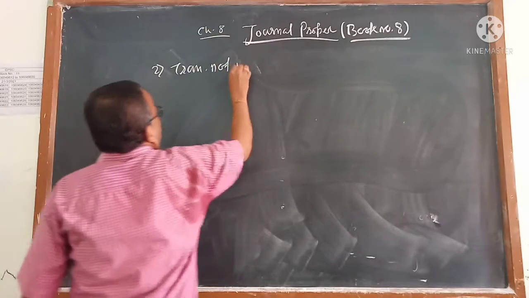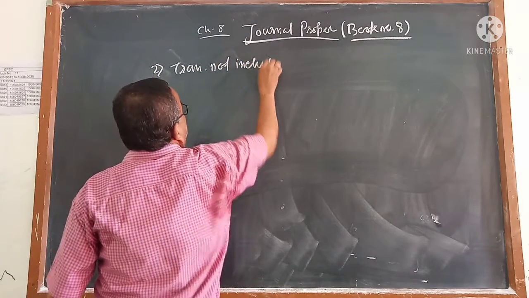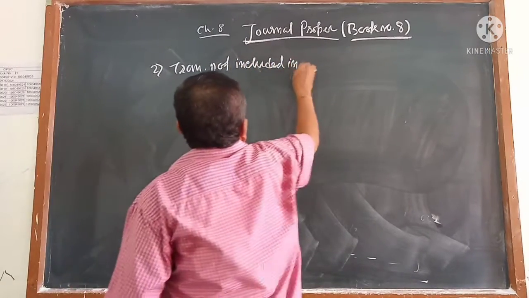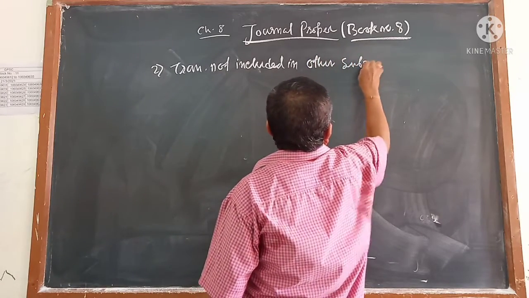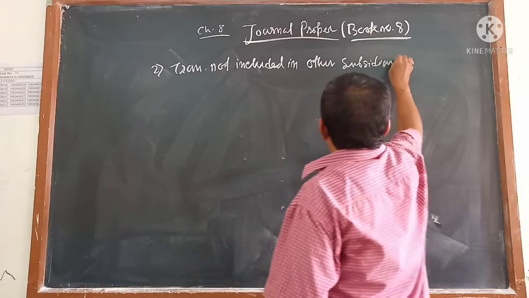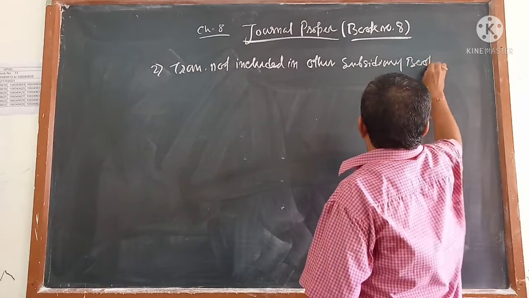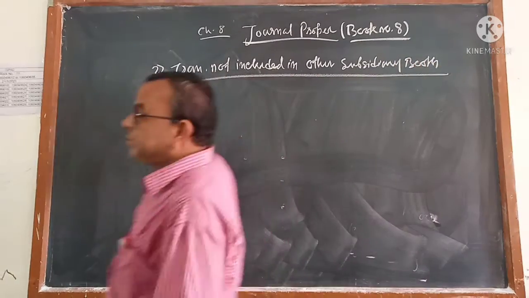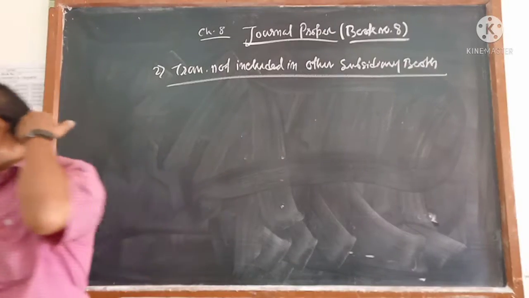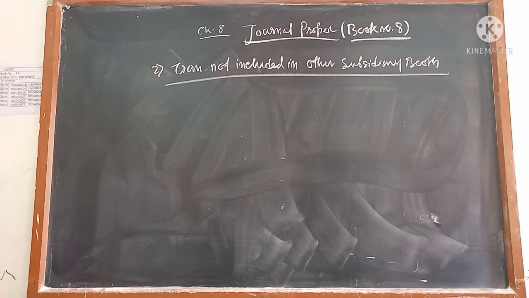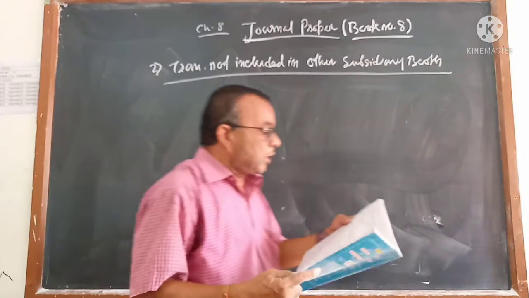Transactions not included in other subsidiary books. Other subsidiary books means book number 1 to 7. कौन ट्रांजैक्शन बुक नंबर 1 to 7 में इंक्लूड नहीं होता है? That is given in your textbook, page number 193.